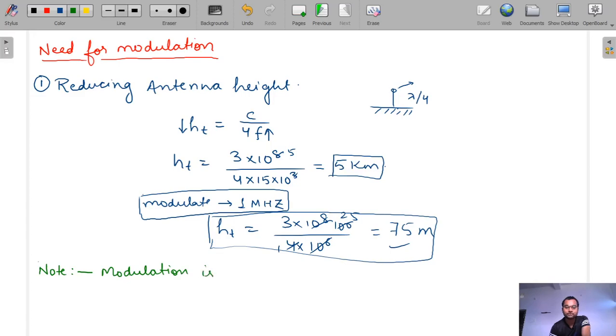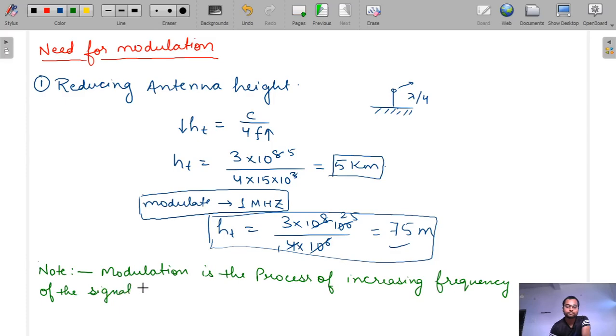Modulation is the process of increasing the frequency of the signal. If the frequency is increased, then height will reduce, because height is inversely proportional to the frequency. Okay, so increasing frequency of the signal to reduce the height of the antenna.